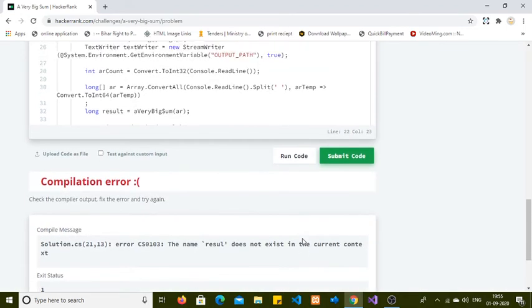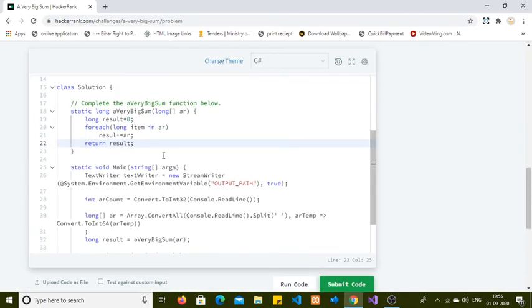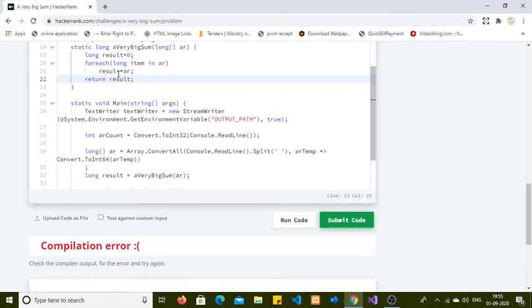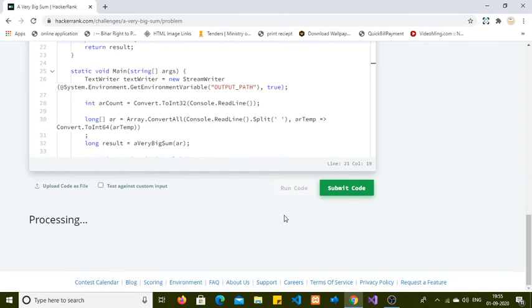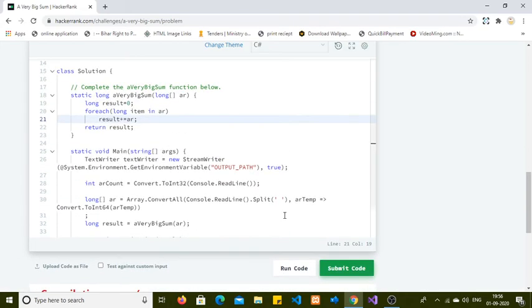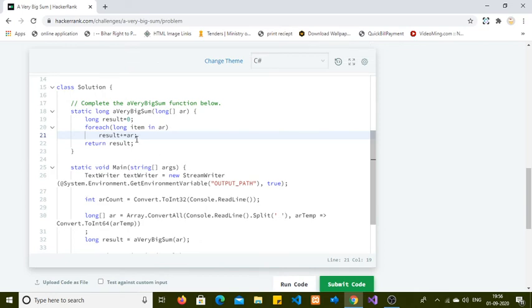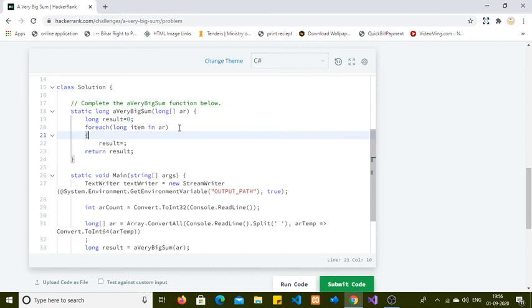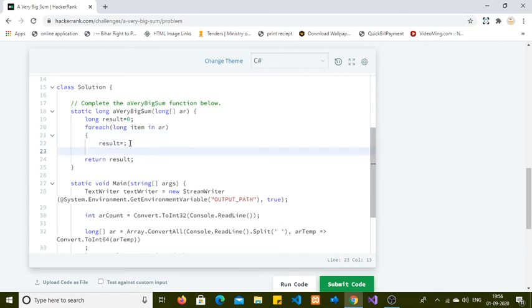Sorry, I made some mistake here, it's a typing mistake. Okay, let me run this again. The plus equal operator is not allowed here. Okay, then I will use curly braces.